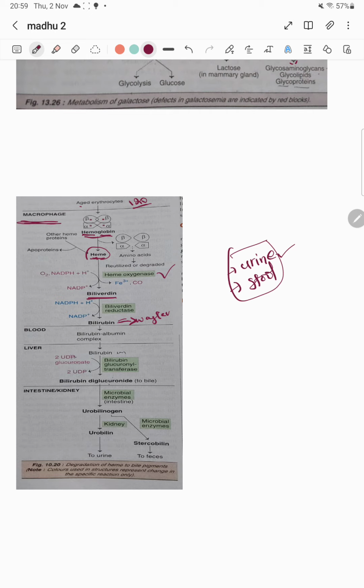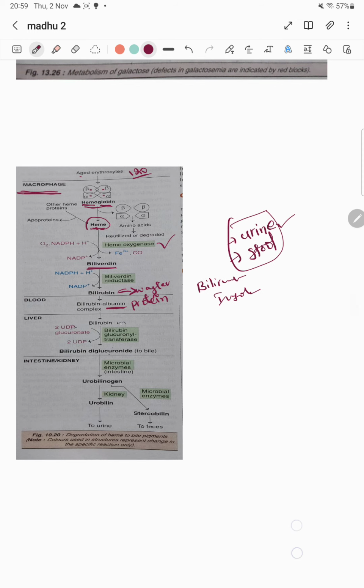Since bilirubin is insoluble in blood, bilirubin takes help from albumin. Albumin is a protein. As I already told you, albumin is a protein made by the liver. So albumin helps this bilirubin to transport throughout the blood into the liver. This albumin takes up this bilirubin and delivers this bilirubin into the liver. Now this bilirubin, which was formed in the macrophage, is now in the liver.